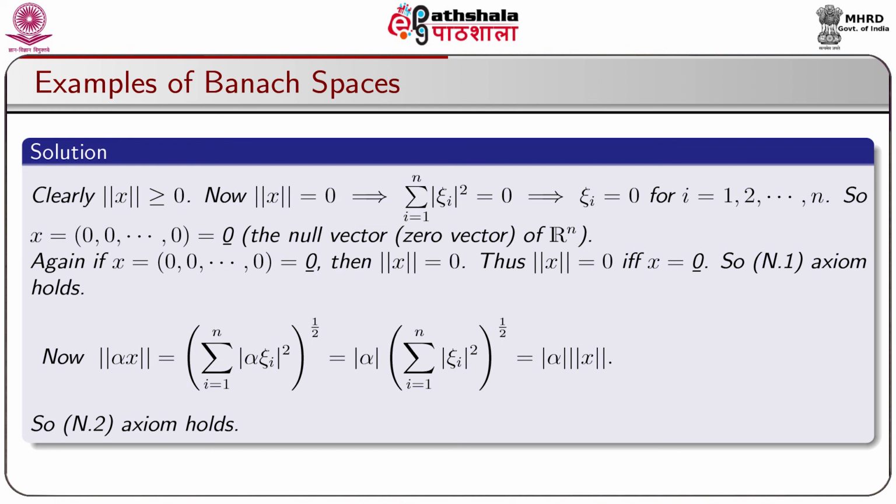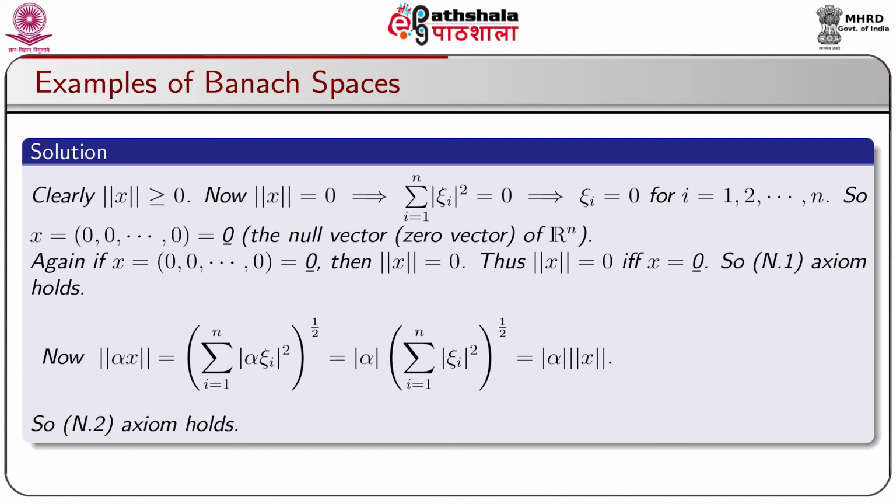Clearly, norm x is always greater than or equal to 0. Now, norm of x is equal to 0 if and only if sigma i = 1 to n |xi_i|^2 = 0, which implies xi_i = 0 for i = 1, 2 up to n. So, x = (0, 0, ..., 0), that is the 0 vector, called the null vector of R^n. Again, if x = (0, 0, ..., 0), that is the 0 vector, then norm of x is equal to 0. Thus, norm of x is equal to 0 if and only if x = 0. So, the first norm axiom, that is N1 axiom, holds.